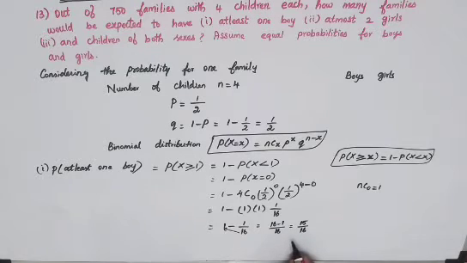This is for one family only. So for 750 families you will have to find it.